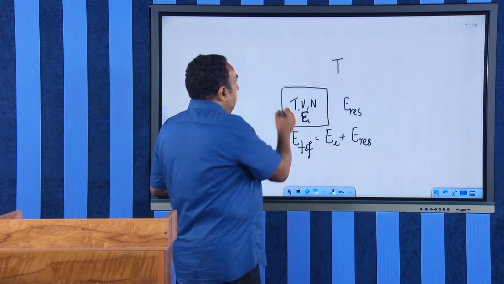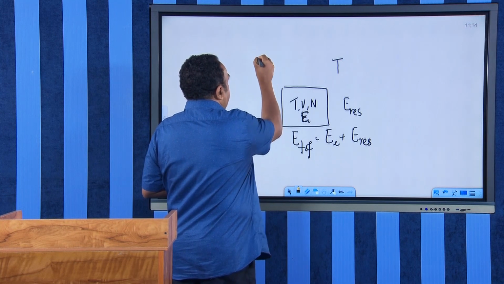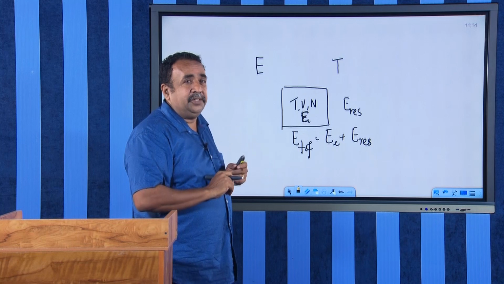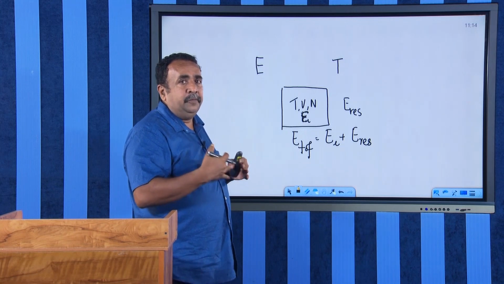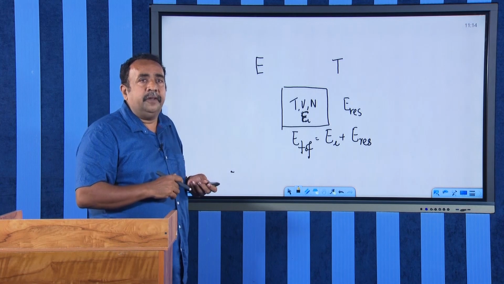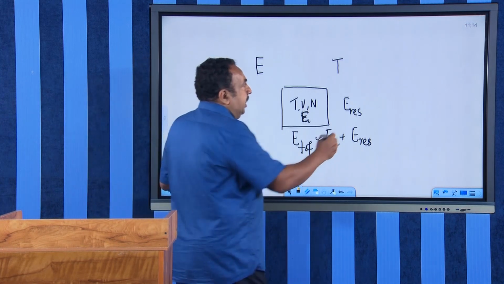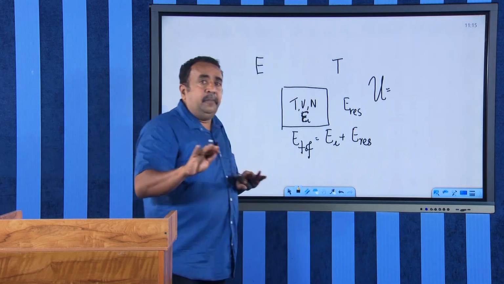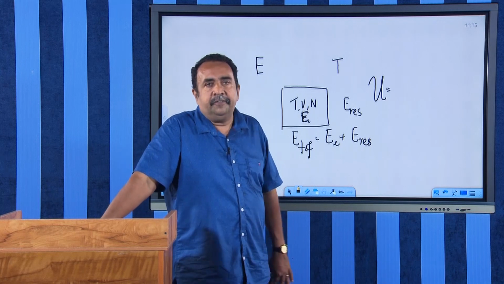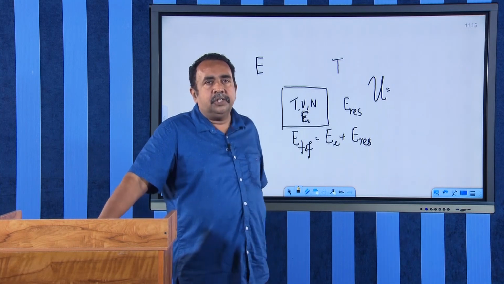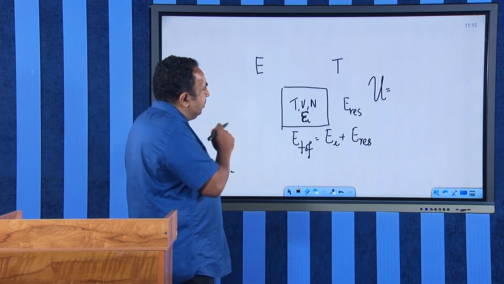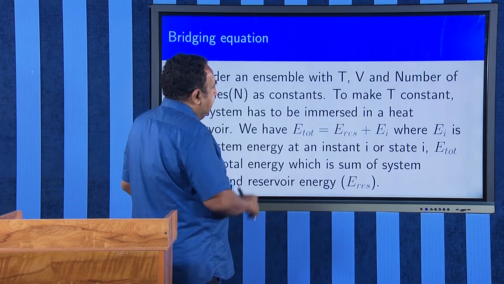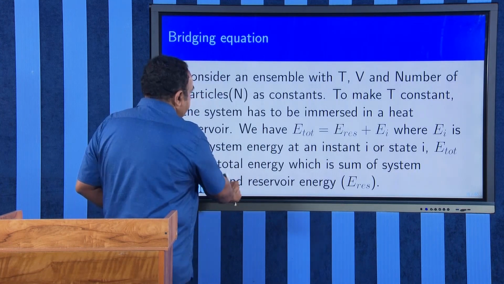Therefore, the total energy, represented by capital E, will not be a constant because the system is exchanging energy with the surroundings. What type of energy will be a constant for the system? That energy is the internal energy, represented by U, which is a function of temperature only. That energy will remain constant in the case of our new ensemble, the canonical ensemble, and we will consider it as a constant.